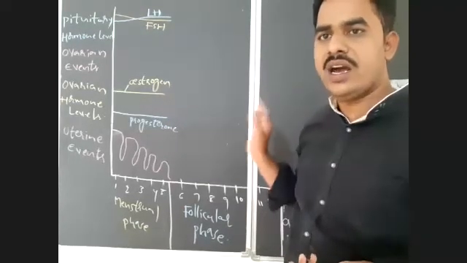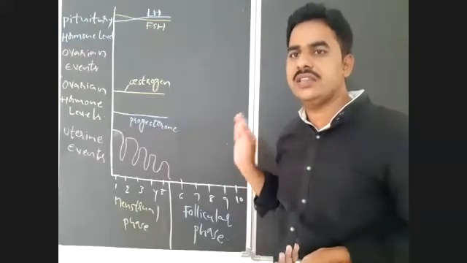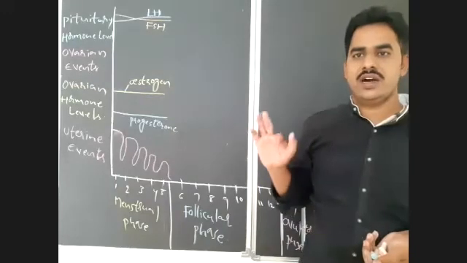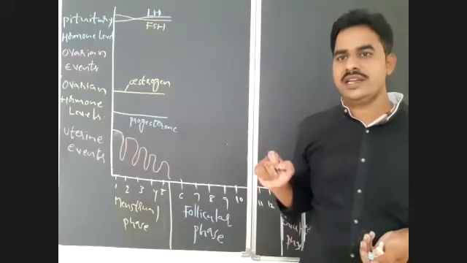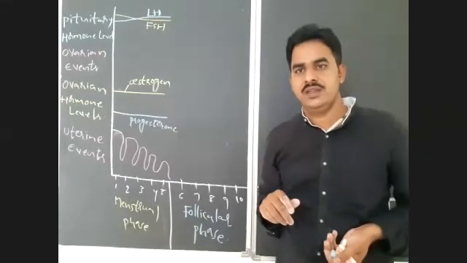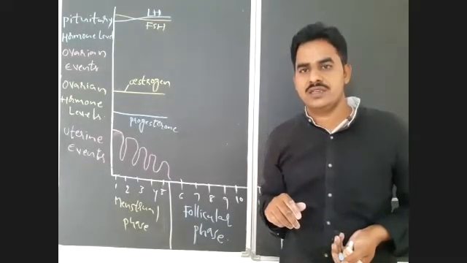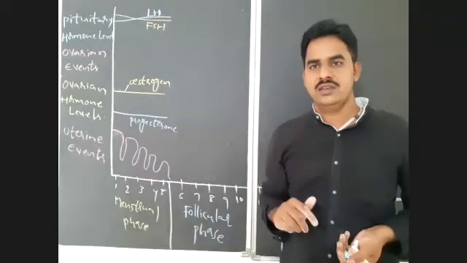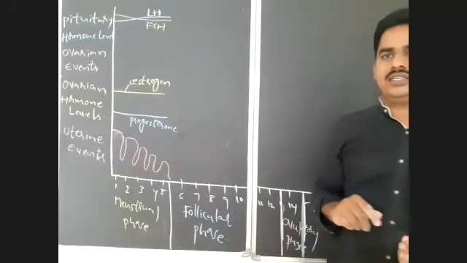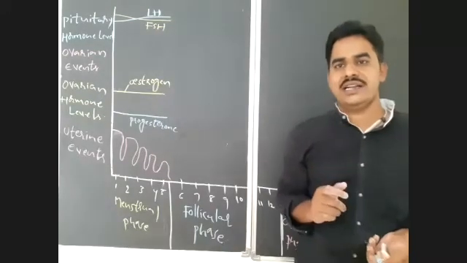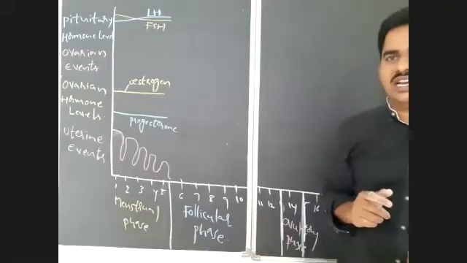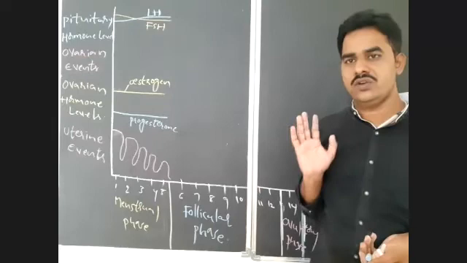Whenever the hormone levels are low or the concentration of hormones is less, what will happen? If the concentration of hormones is less, automatically that will act as a positive feedback mechanism, a stimulus for the hypothalamus. Then the hypothalamus will release gonadotropin releasing hormones. That gonadotropin releasing hormone will act on the anterior pituitary. That anterior pituitary then secretes FSH and LH. So that you have to notice.